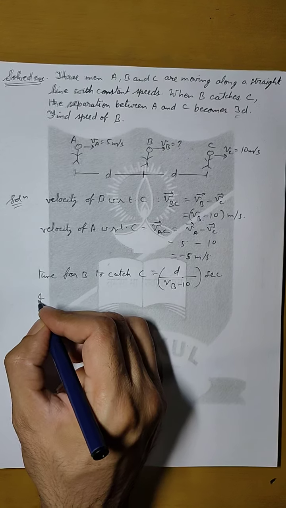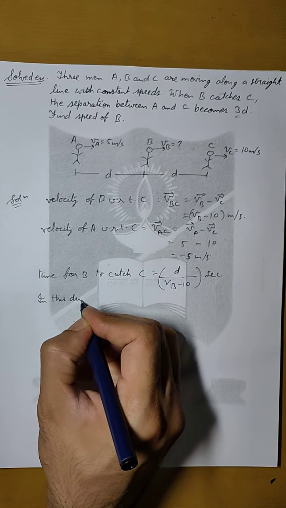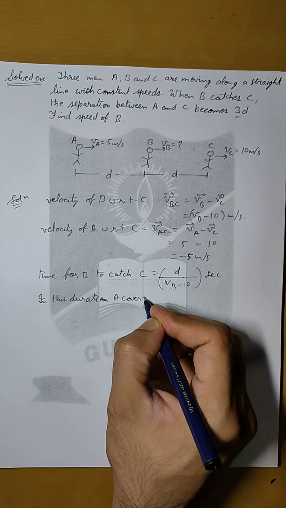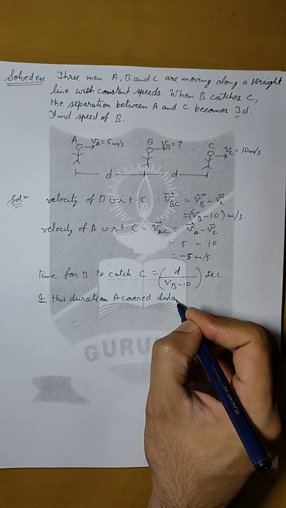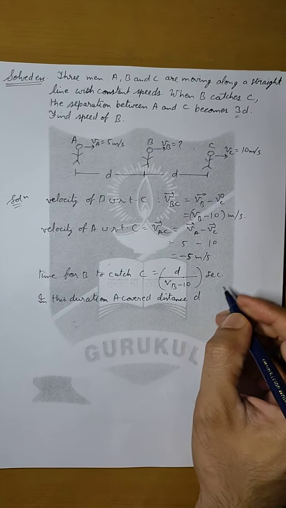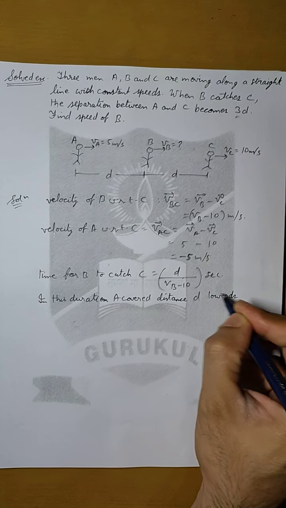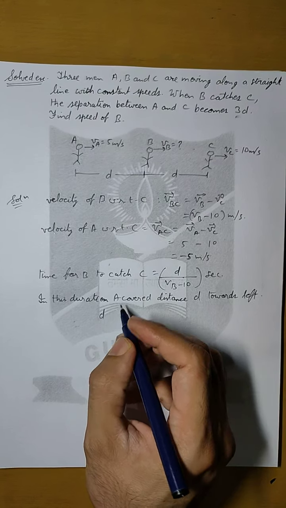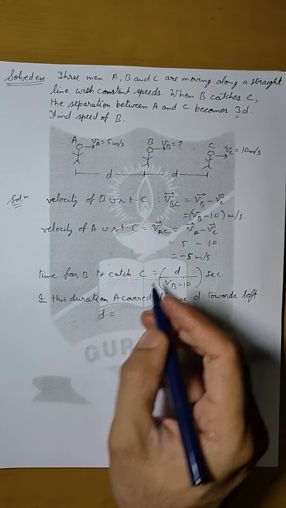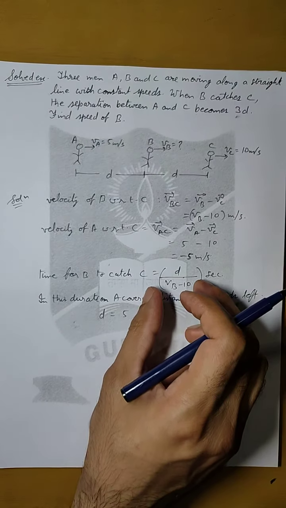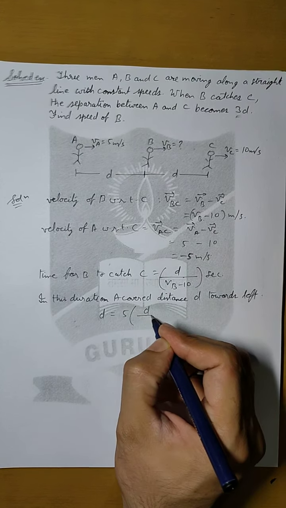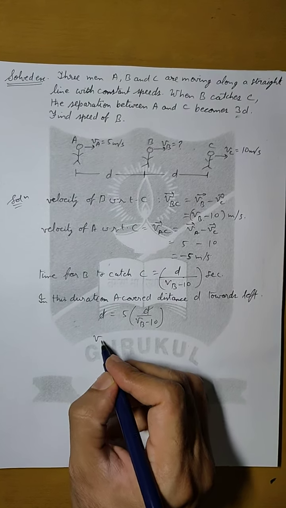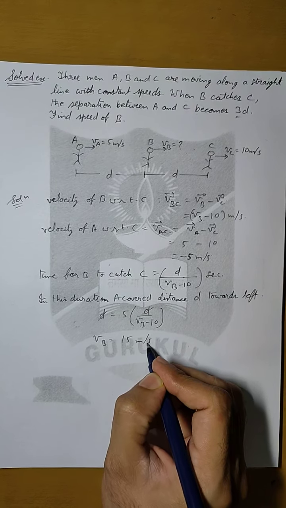So we can say in this duration, A covered distance D towards left. So this distance D is equal to velocity, which is 5, into time, which is this. In this duration it is happening, so it will be D over VB minus 10. Now you can solve it and VB will come out to be 15 meter per second.